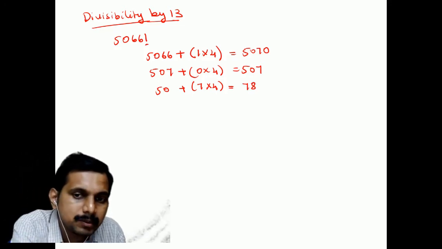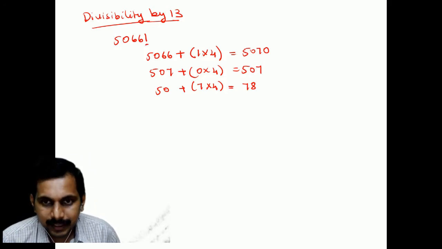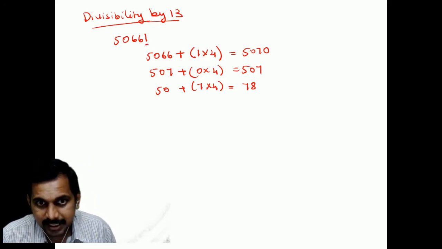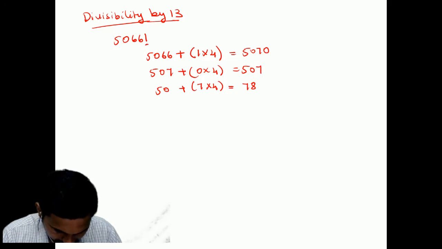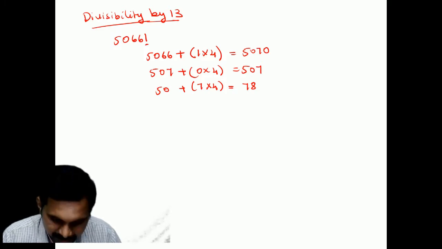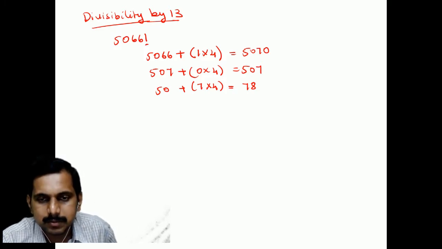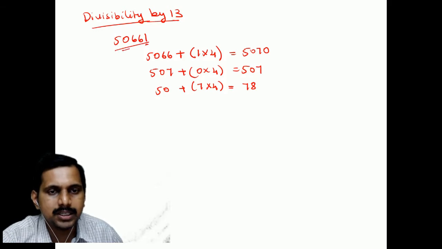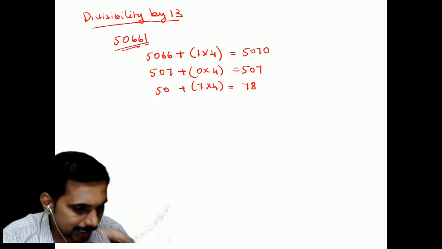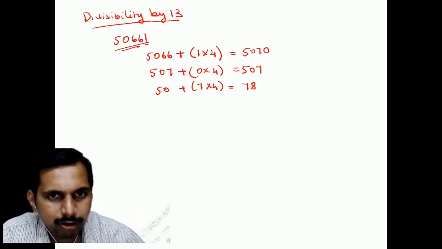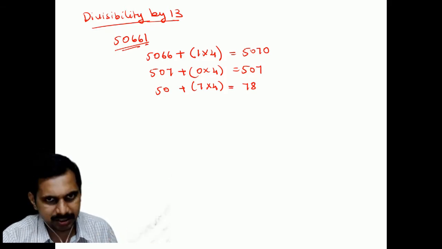Is 78 divisible by 13, students? Yes, is it not? 78 divided by 13 is 6. So since 78 is divisible by 13, this particular number is divisible by 13. That's it. Okay, so like that you can take next, 14, 15, 16, you can do it.